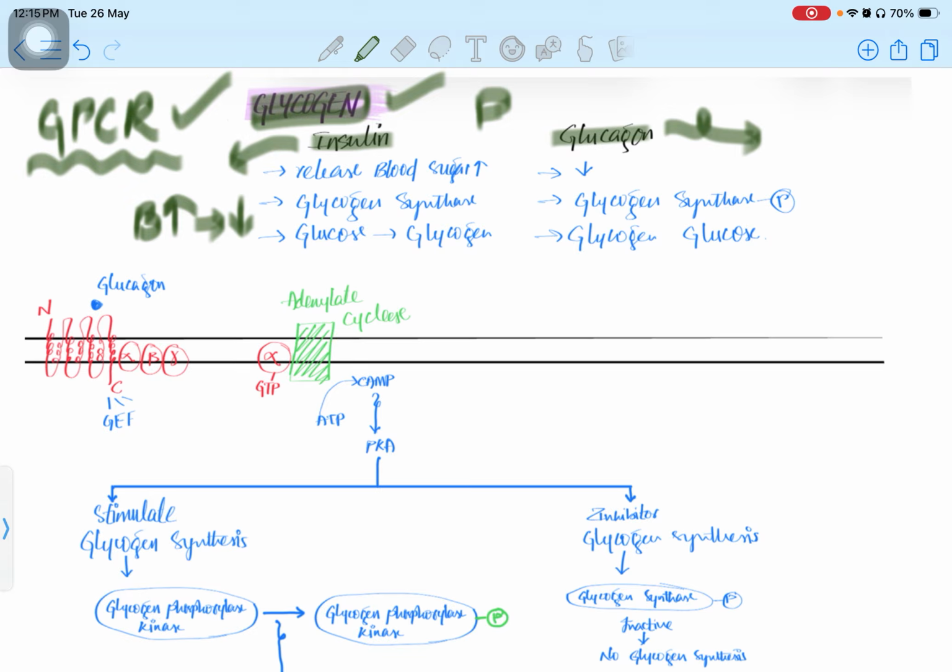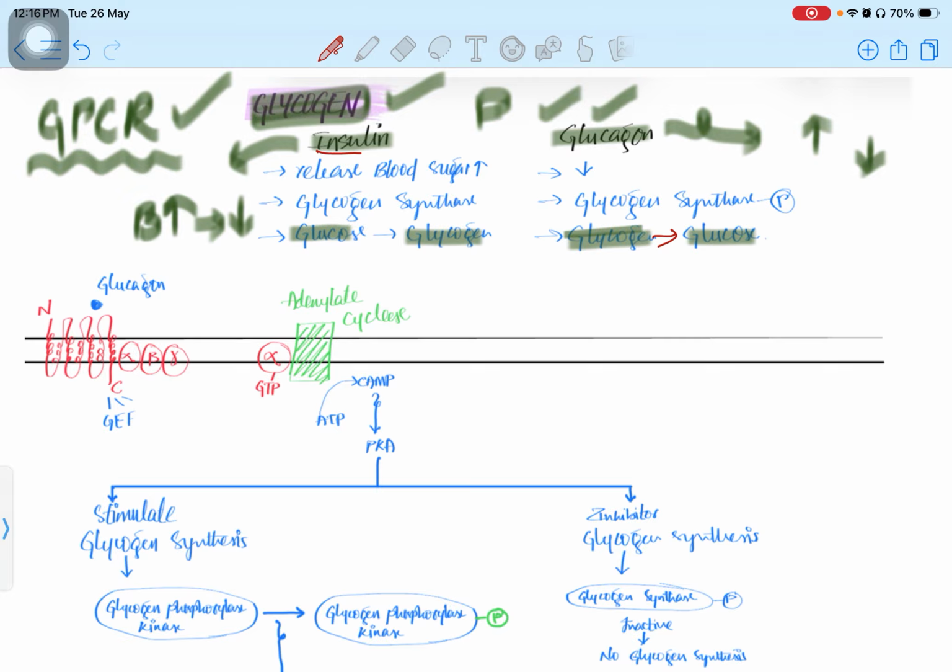Whenever we are not taking lots of sugar, for example, you are in fasting mode, glucagon will be released from the pancreas, so it can increase the blood sugar level in the body. When the body does not have enough glucose, glucagon does the function. So here we are forming glucose with the help of glycogen, and we are forming glycogen with the help of glucose in this condition.